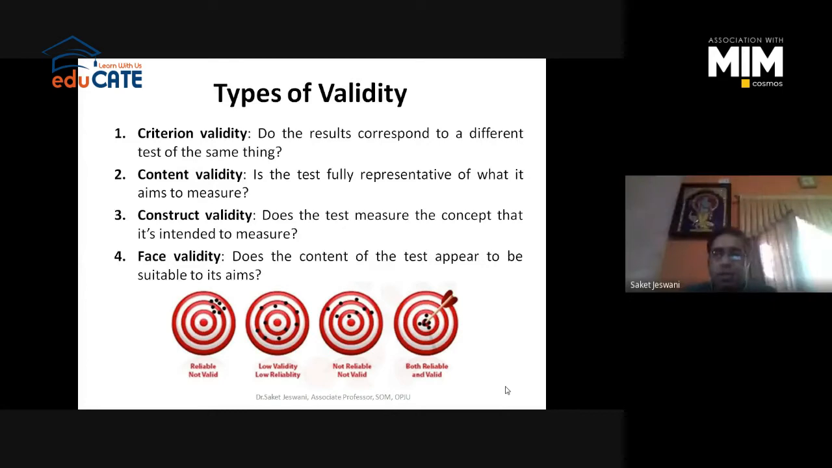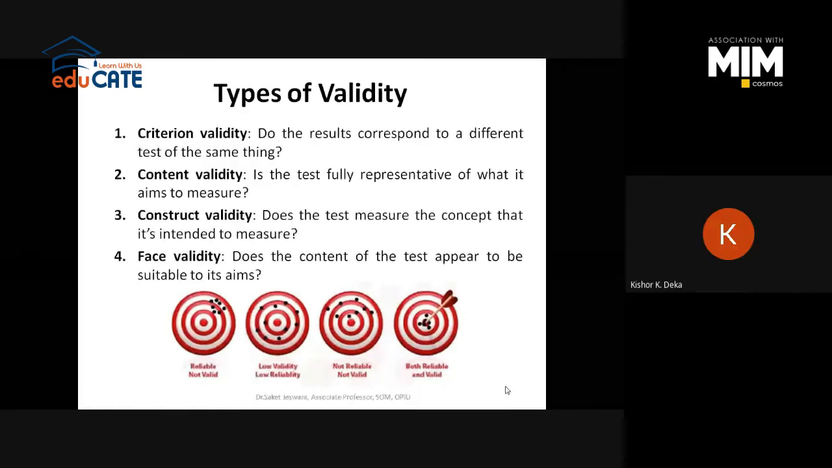Any doubt in the types of validity, anyone? Okay, shall I move forward? Any doubt in the chat box? No, sir.